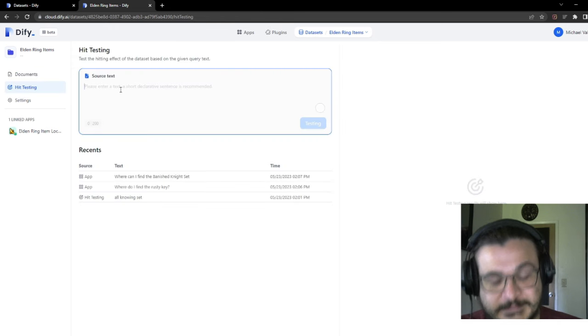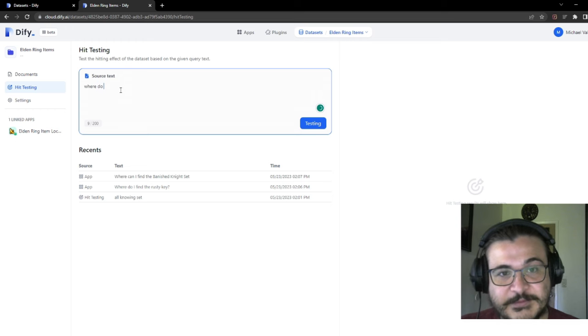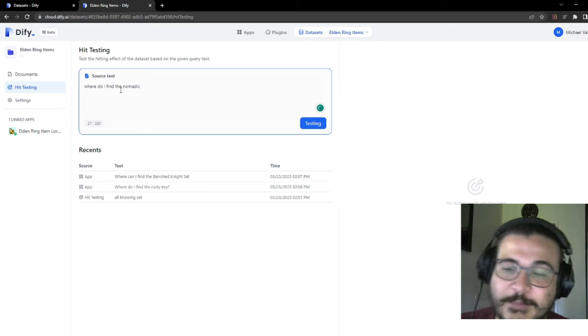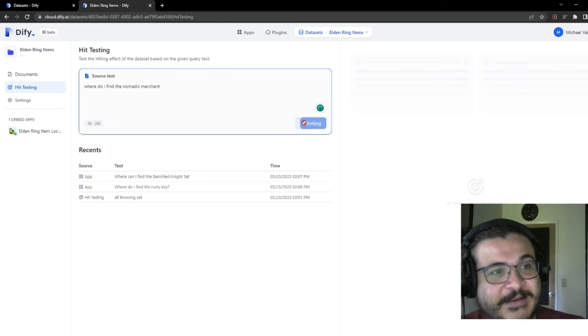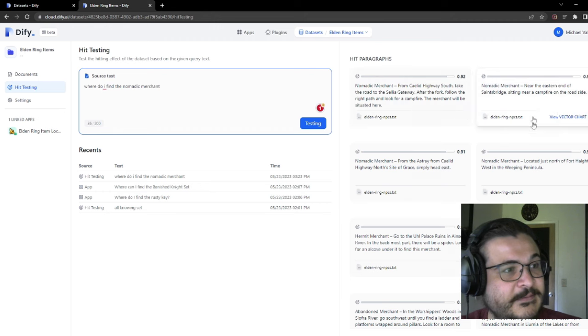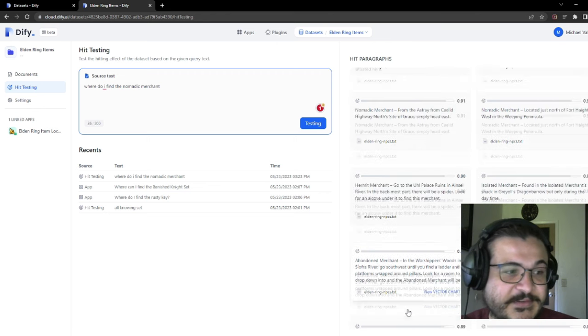If we do hit testing, where do I find the nomadic merchant? It would probably help if you spell it right. Where do I find the nomadic merchant? What does it give me? Nomadic merchant. Okay. Cool. Looks like he's found at a couple different spots. Then there are some similar merchants: the hermit merchant, the isolated merchant, the abandoned merchant.